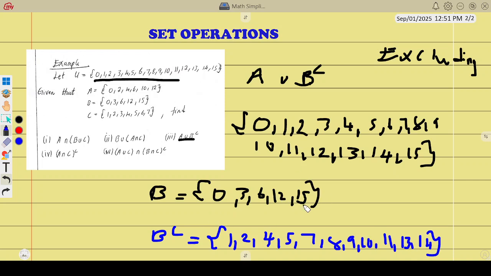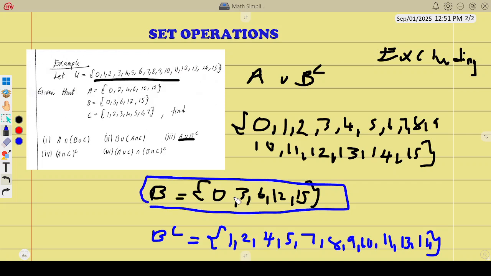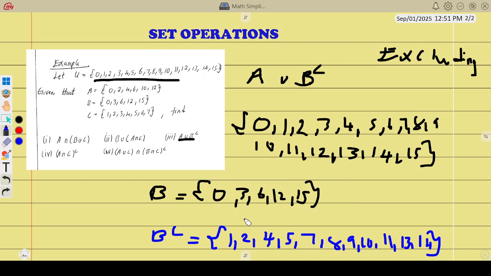So what we have basically done, we write B and then from the universal set we remove the things which are in B. So this is B complement. In case you are wondering what just happened, we want to find A union B complement.